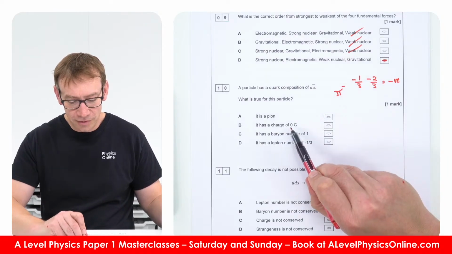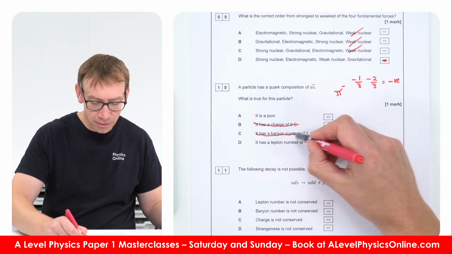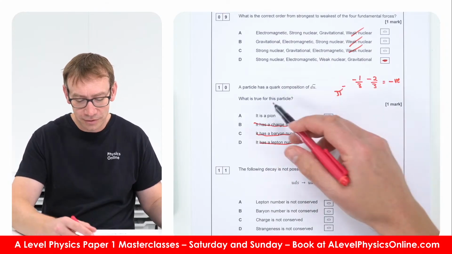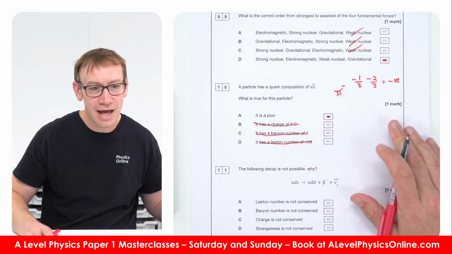So it's got a charge of 0, that's not correct. It's a baryon? No, because it's made out of two quarks. It's not a lepton because it's made out of quarks, and therefore it is a pion. So the answer for 10 is A.